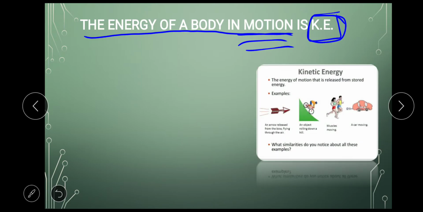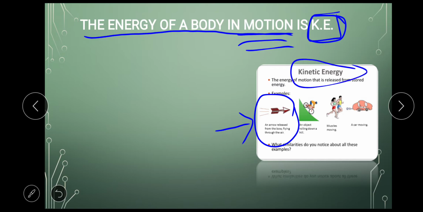Let's take some examples here. You can see this arrow is moving. This is a moving arrow. If this arrow hits any object, it will pierce that object, it will damage that object, because it has some energy, and that energy is kinetic energy, which is because of its motion.